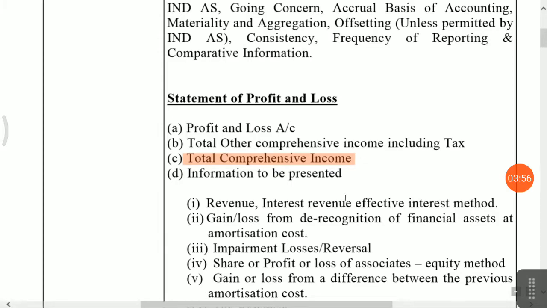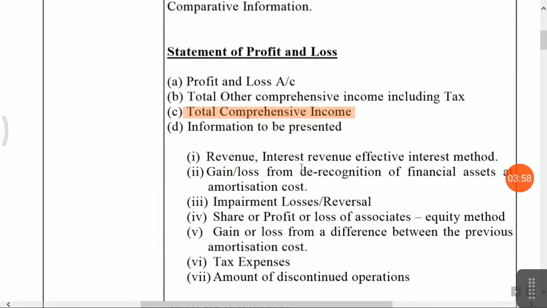Okay friends, what is the information to be provided in the profit and loss account that I have given here? Special matters which require special disclosure as per the Ind AS, that is revenue, interest revenue, effective interest method. Gain or loss on derecognition of financial assets. Derecognition means there is no chance of any recovery of income from the financial assets, that's why you derecognize it. Impairment loss or any impairment reversal, these are the special items.